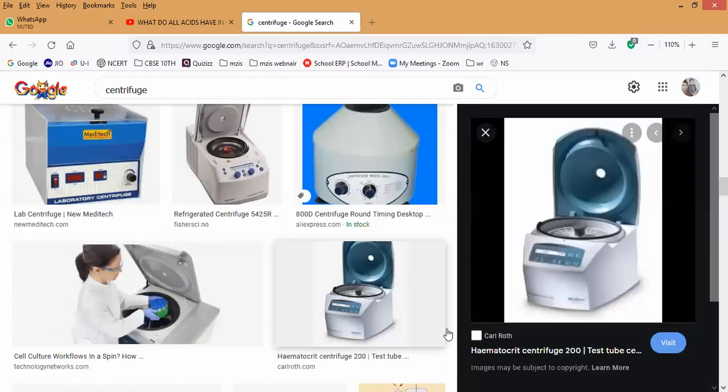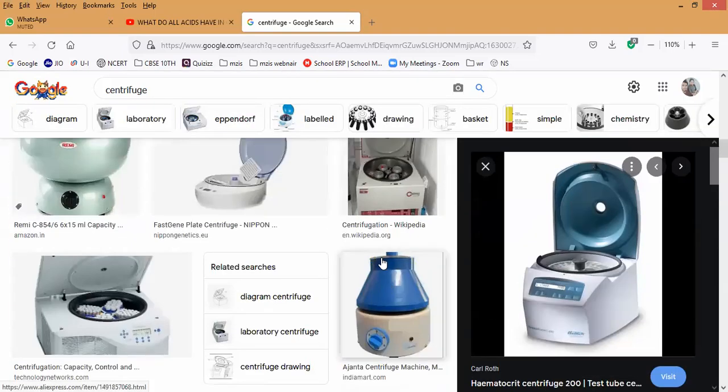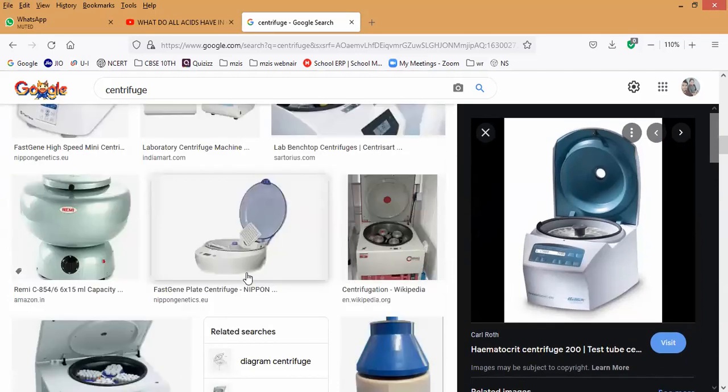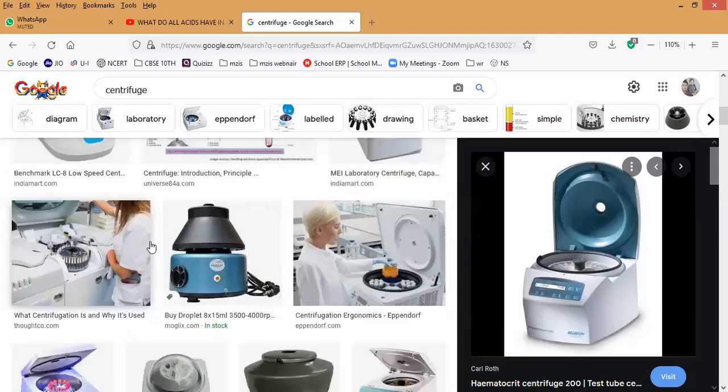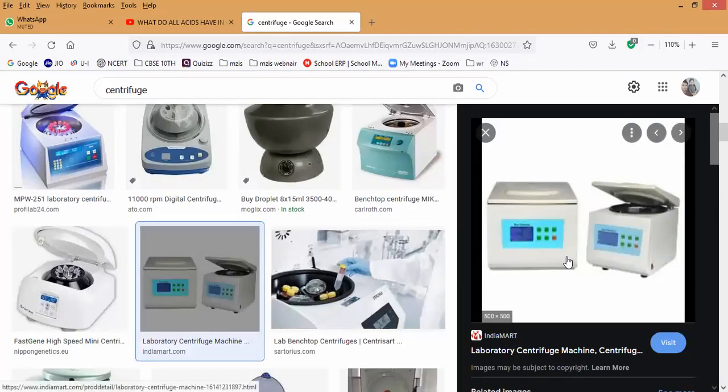But the lid should be closed very tightly while you are operating. If not, sound will also come. This machine is called a centrifuge machine. What should we call it? Centrifuge machine. There are different types of centrifuge machines, but we are familiar with this machine. This is what we operate.